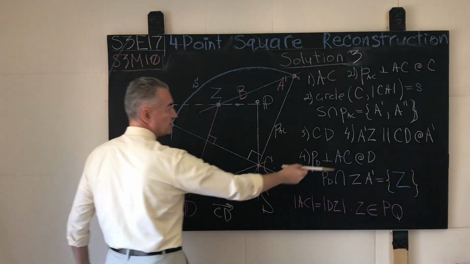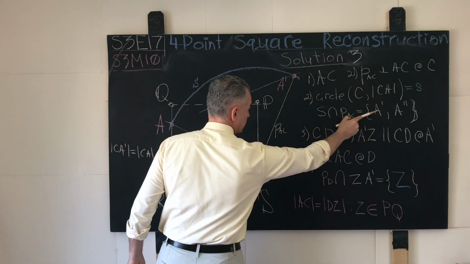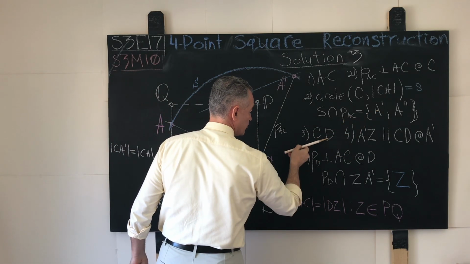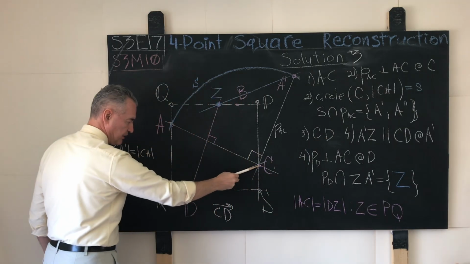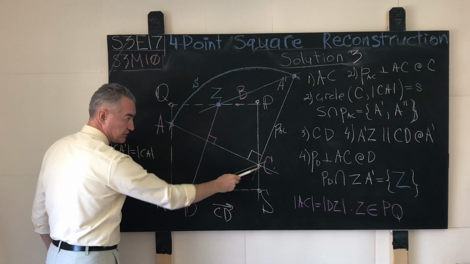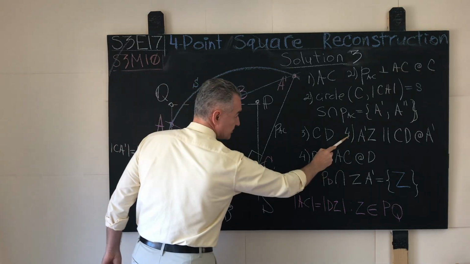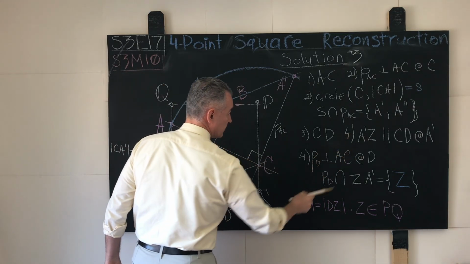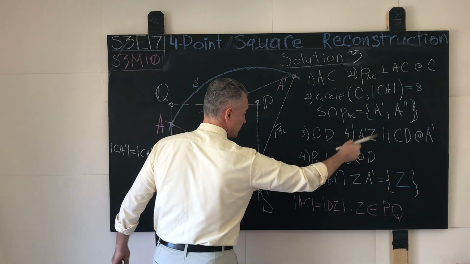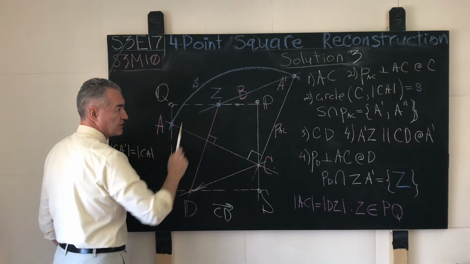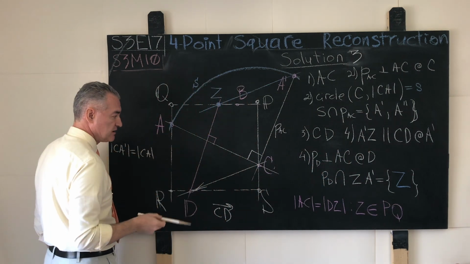And once we have the location of the point A prime, we draw the straight line CD. We can do that with a straight edge. These points are given to us. Then as step number 4, we draw the straight line, I call it A prime Z for lack of a better name, because I don't want to throw too many names. But the idea is what?